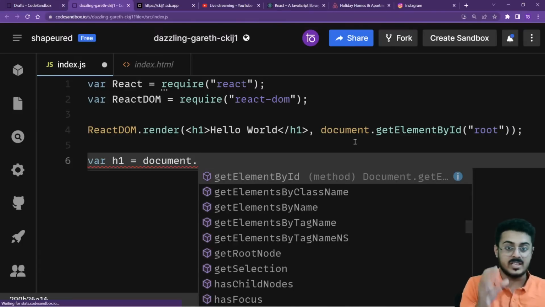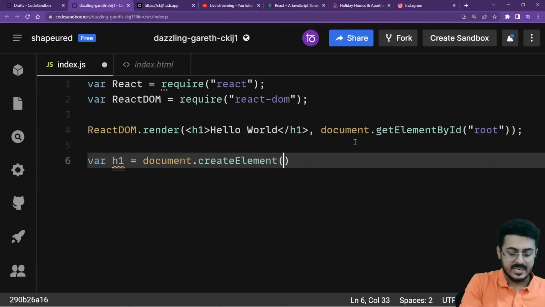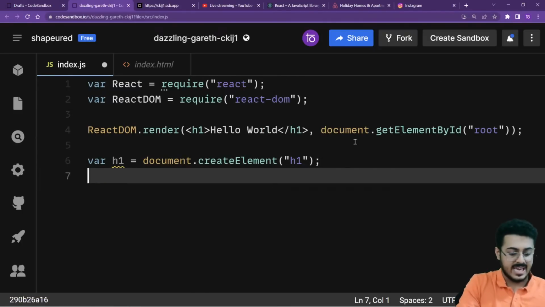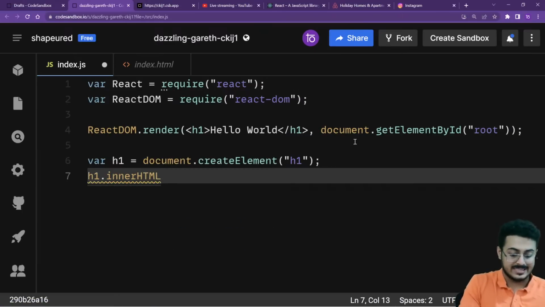Document is basically using the DOM tree, so I need to create a new node called h1 that I need to insert. So I create the element called h1 right over here. Then I have h1.innerHTML, that is the text that I want to put inside the h1 element, equal to hello world.